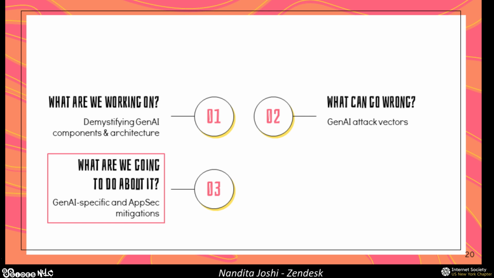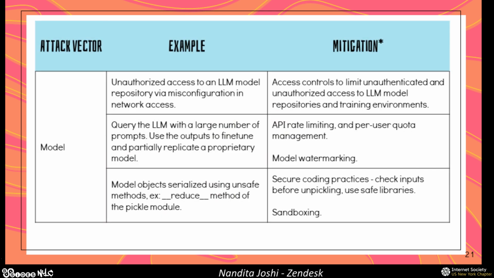So we've talked about what can go wrong. Next is, what are we going to do about it? Here we're going to continue looking at these emerging threats from your Gen AI context, and then I'll move on to some of your more AppSec specific mitigations. So taking all of the examples that we've already looked at from your previous slides, take the example of